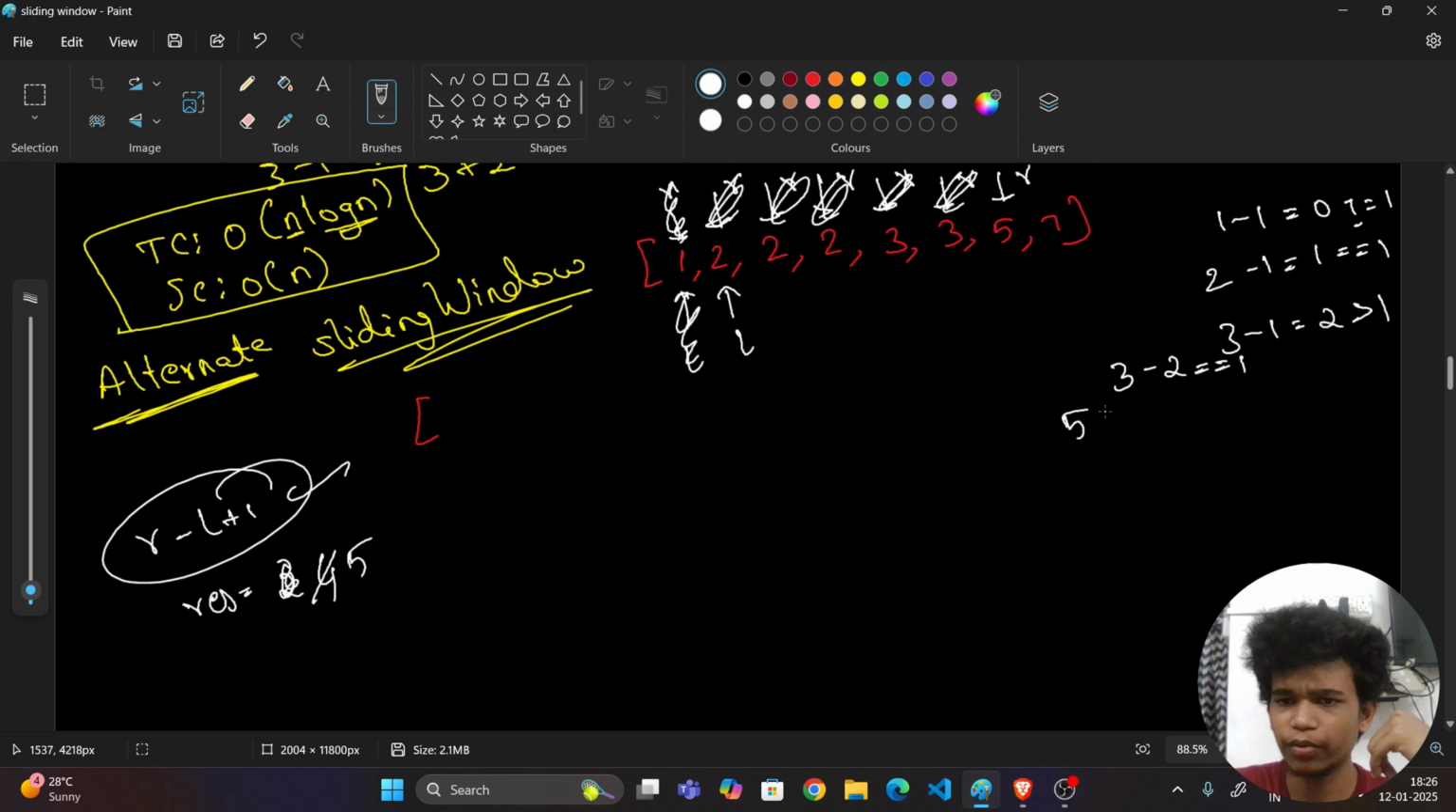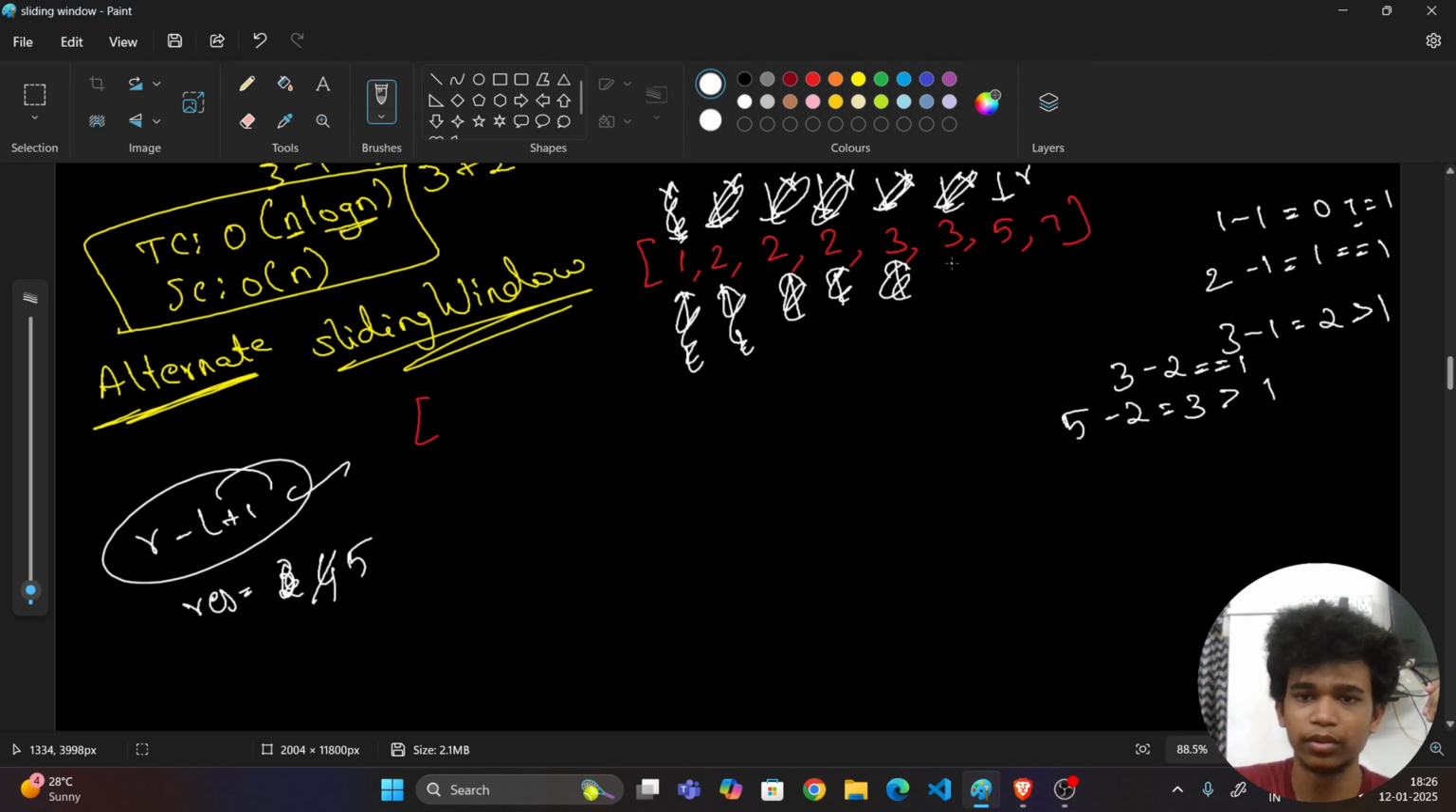Now see that 5 minus 2 is 3. 3 is greater than 1. Shrink it. So shrink. Now does it satisfy the condition? No. Shrink. No. Shrink. No. Shrink. Now it satisfies the condition that it is not greater than 1, but it doesn't give a difference equal to 1. So go along.